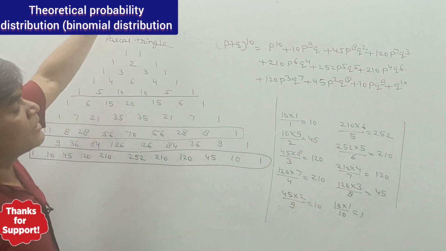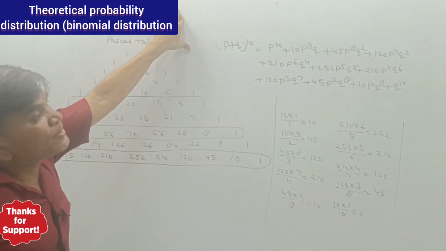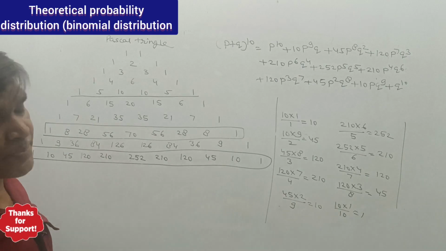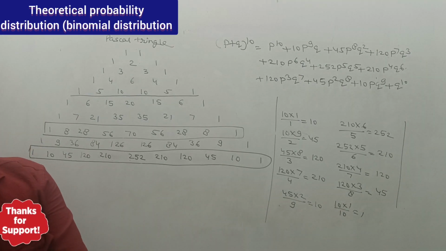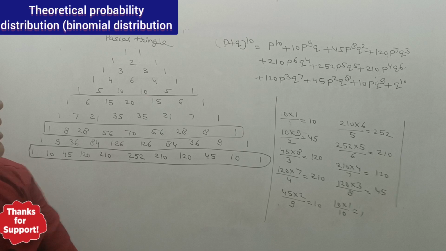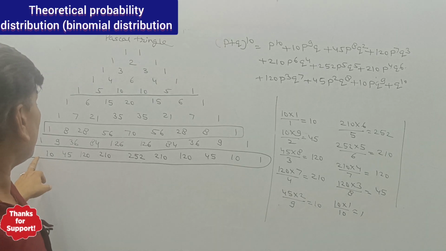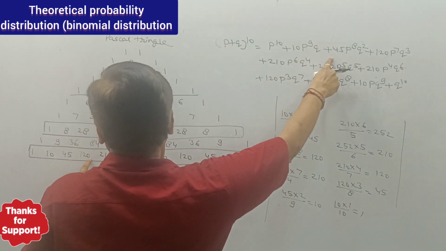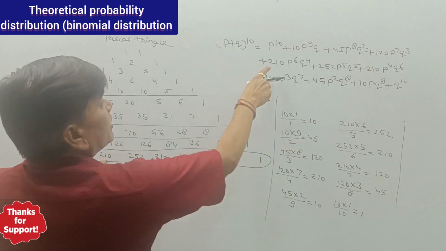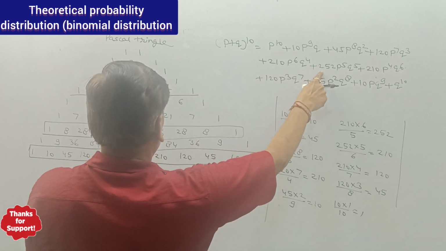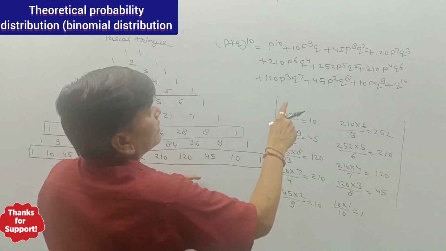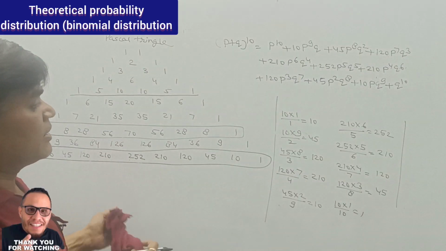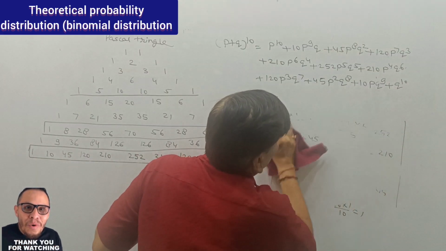So in this manner we can have the expansion of the binomial distribution, or we can say this is the expansion of the binomial distribution. Now this is 1, 10, 45, 120, 210, 252, 210, 120, and so on. So in this manner we can have the expansion of the binomial distribution.